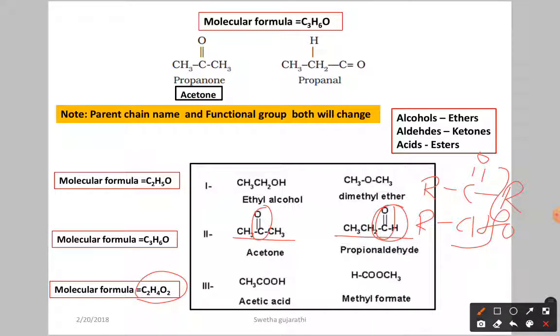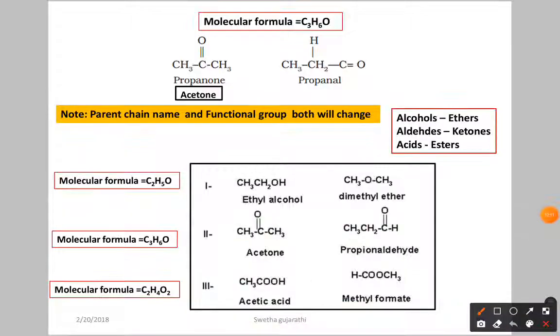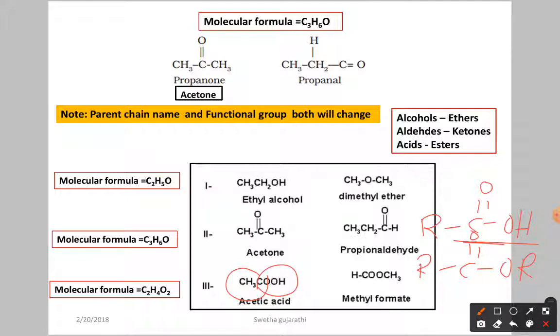Next we have the molecular formula C2H4O2. So we have the acids and esters. If you see, this is the molecular formula, and this is acetic acid. Acid means the functional group RC double bond OOH. This is the acid functional group, and here R is the methyl group. Next, ester means RC double bond OOR. Here one R is CH3 and the other R is H. So this is the example for acids and esters.